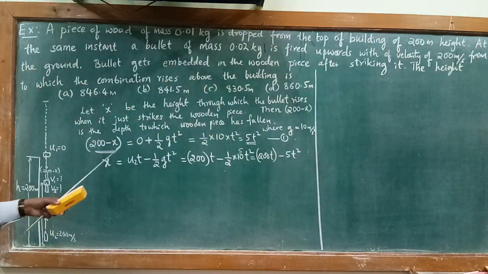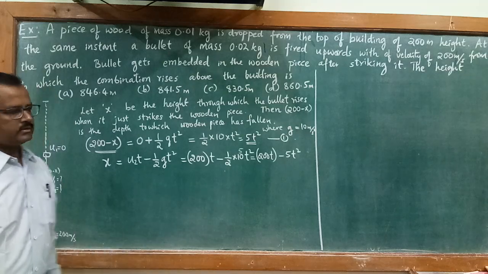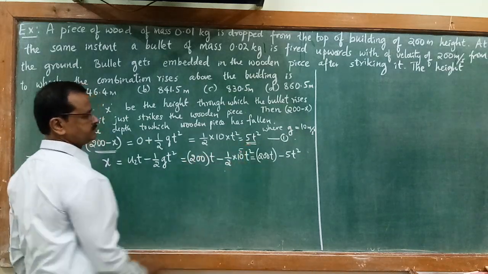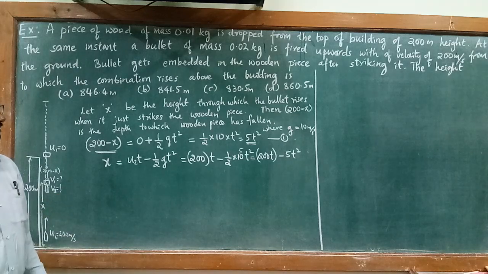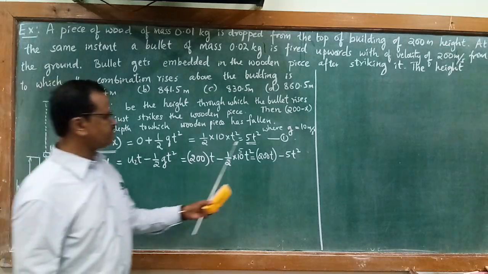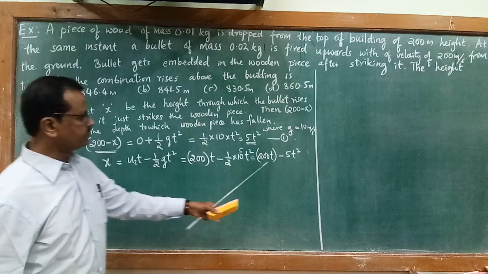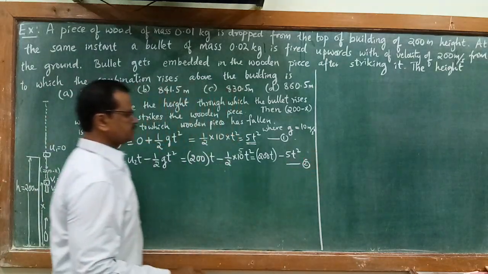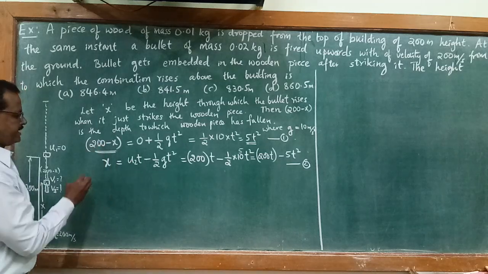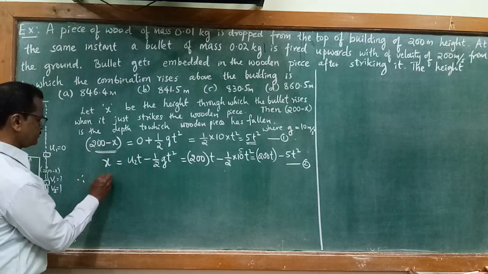Now from equation 1, what is the value of 5t square? 5t square is equal to 200 minus x. So I can just substitute the value of 5t square from equation 1 into this equation. Let me call this equation 2. So substituting 5t square is equal to 200 minus x, the equation becomes very simple.